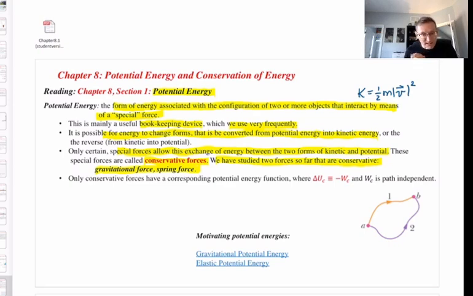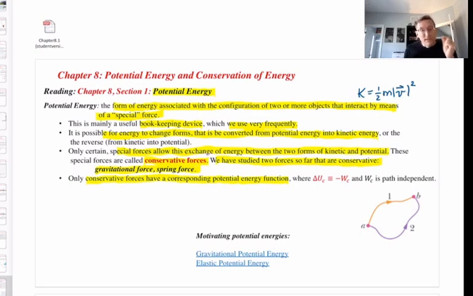All right, here comes the next big thing. For every conservative force, there is a corresponding potential energy function. Every conservative force has a potential energy function that goes with it. But only these special forces, called conservative forces, have potential energy functions.